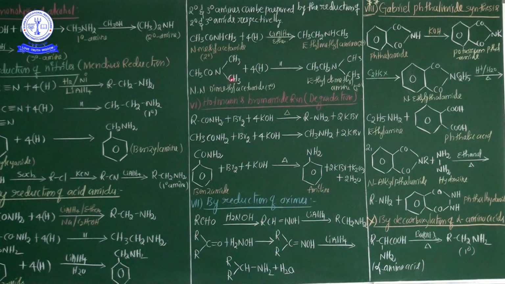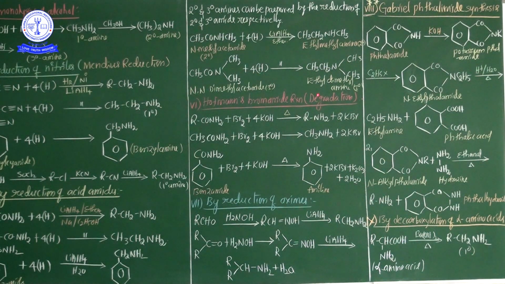Now one more example is a 3 degree amine. N,N-dimethyl acetamide, a 3 degree amide, treated with hydrogen, and hence ethyl dimethyl amine, a 3 degree amine, is liberated. So the important point, my dear students: by the reduction of acid amides, a 1 degree amide gives 1 degree amines, and 2 degree and 3 degree amides give 2 degree and 3 degree amines. Okay ma'am? So 5 preparation methods are completed right now.